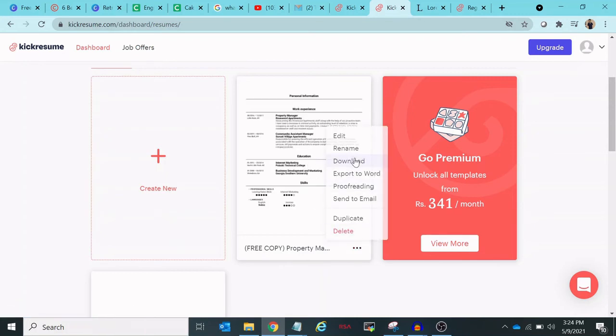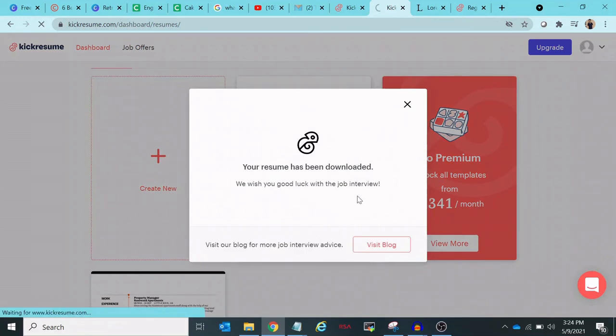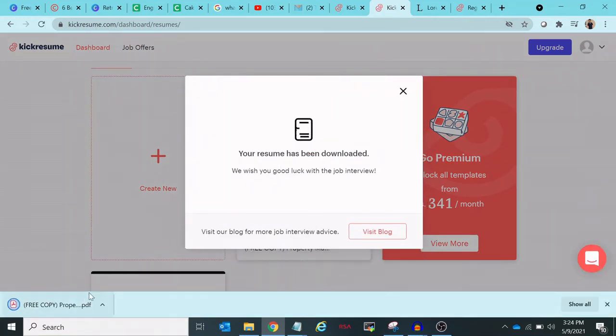There's an option to download it. So download it. Here we have downloaded our resume. So this was our 4th website. So the last website is